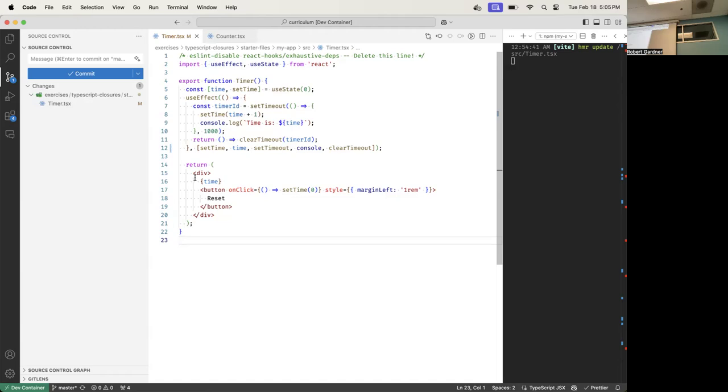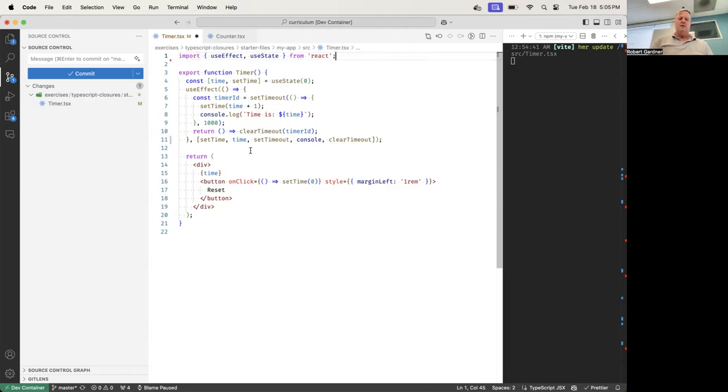Okay, so now let me show you why it worked if the only thing you put in here was time. There's this line up here that says lint, disable the exhaustive-deps lint rule. I put that there so that it wouldn't give the answer away. In the instructions, it said delete this line. So let's delete that line and see what happens. This is what the code looked like. Where's my warning?